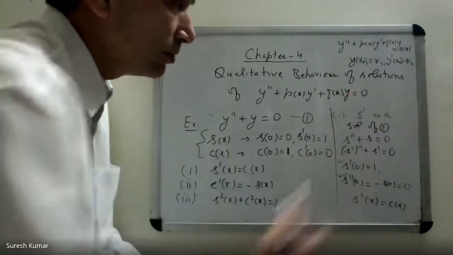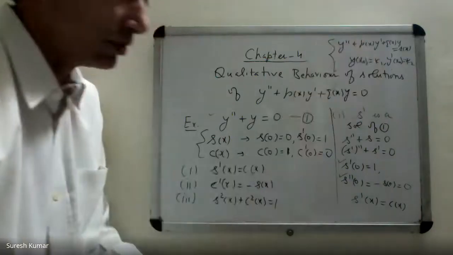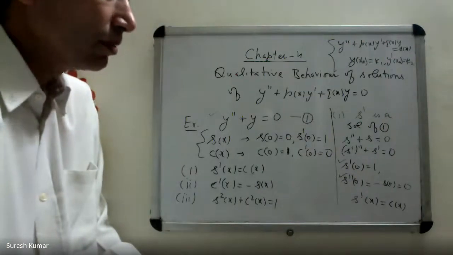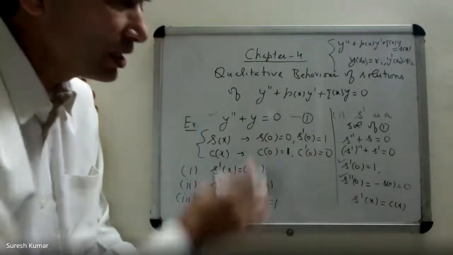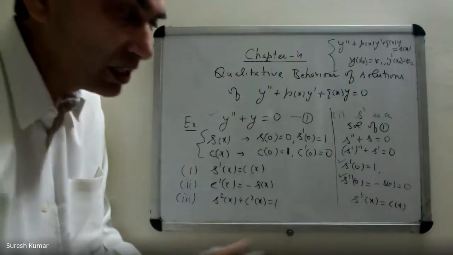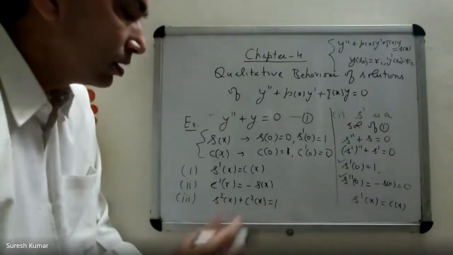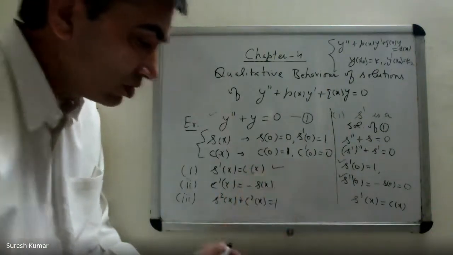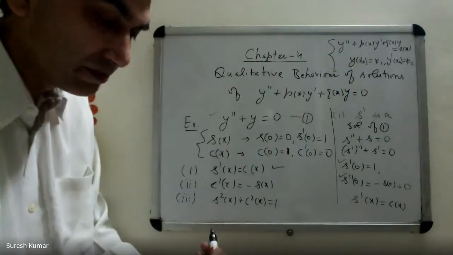This is an initial value problem. Then this problem has a unique solution. C and S prime satisfy the same conditions and are solutions as well of 1. It means C must be equal to S prime. First part is proved.